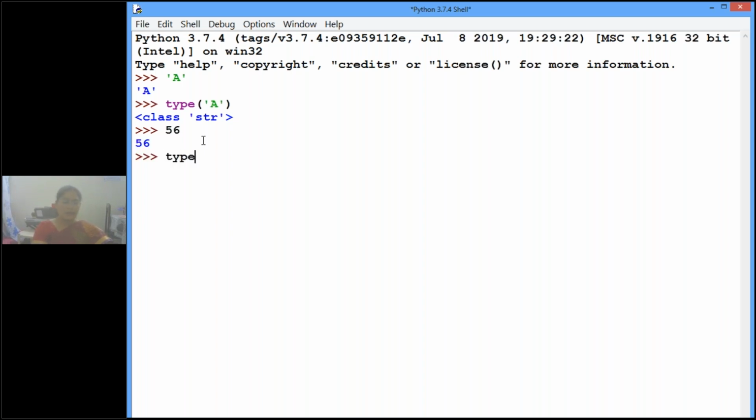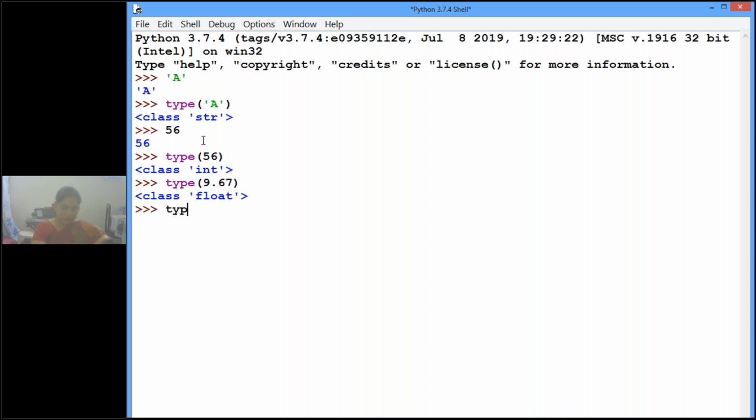Now if I have a number, what type of data is this? Integer. What is the class we are using? int. Now let's see one more example. If I directly enter 9.67, what is the type of the data? Float, floating point. Clear?